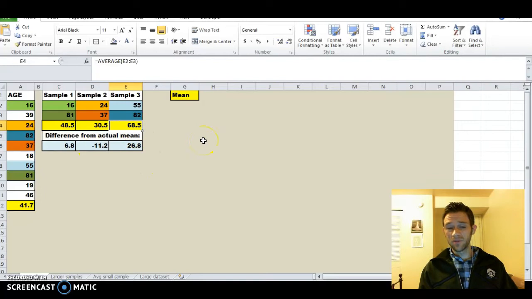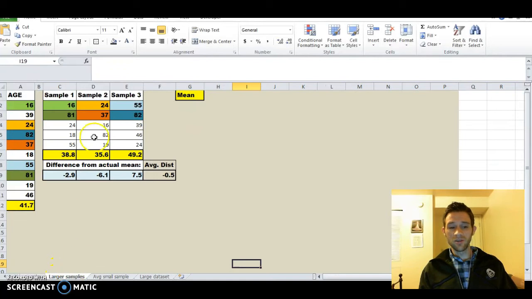Here's another sample of size 2, and it's off by even more. It's off by 26.8. So the point is that random samples give us a good guess, but tiny random samples don't always give us a very good guess at what the true population mean is. Or in statistical terms, they're not very unbiased estimators. They don't give us a good estimate of the actual population.